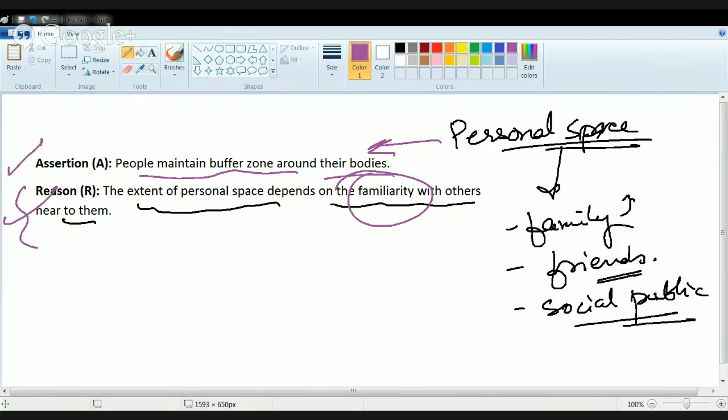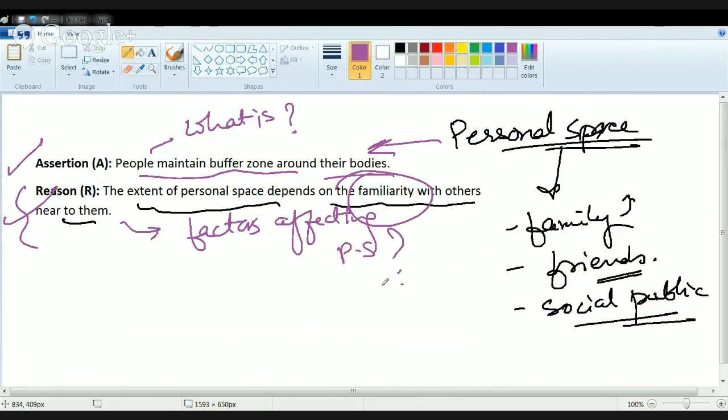Both statements are correct, but they are not related. Why are they not related? Because the first statement talks about what personal space is, and the second statement talks about factors affecting personal space. So we have two statements talking about separate things here.